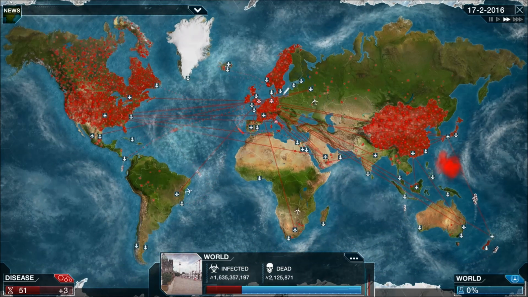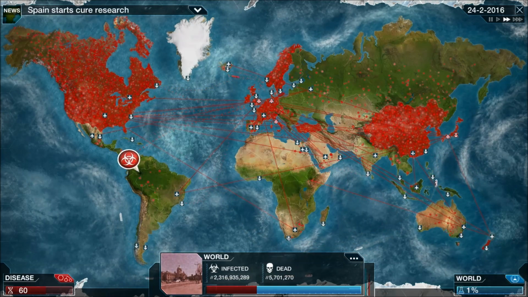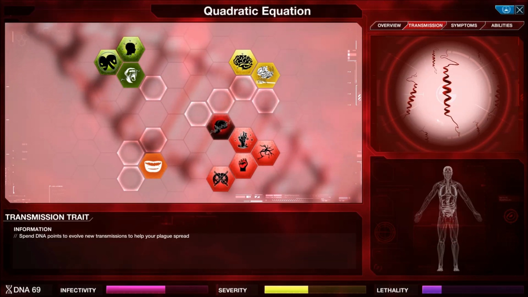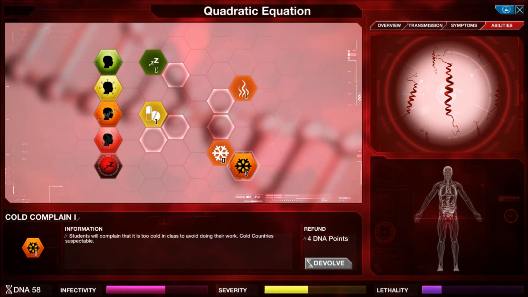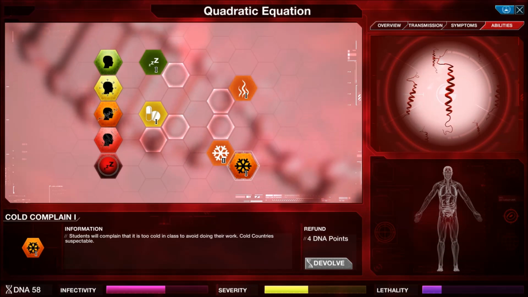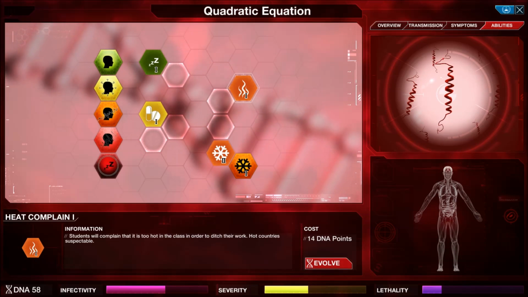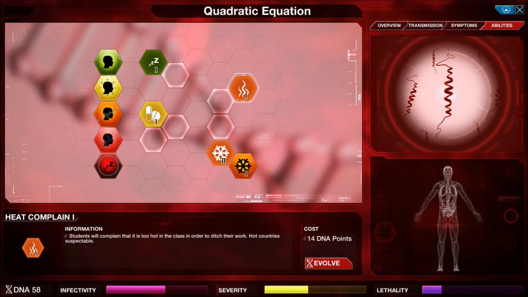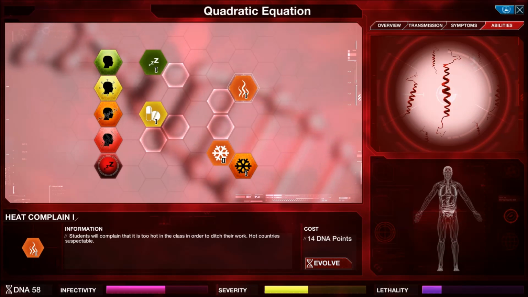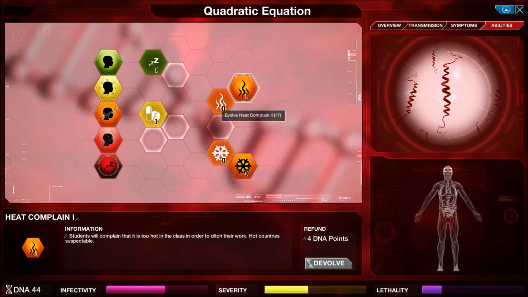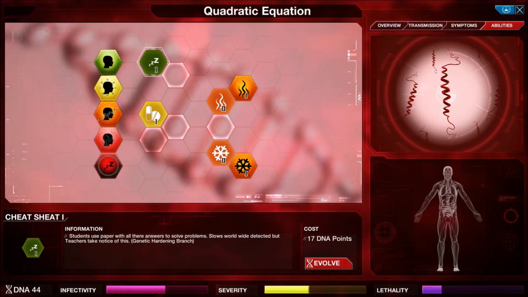We need to spread. Paranoia has mutated. Less chance of people going to the doctors. Right. Quickly, let's get us some cold resistance. Students will complain that it's too cold in class to avoid doing their work. Cold countries susceptible. Heat complaint. Students will complain that it's too hot in class in order to ditch their work. Hot countries susceptible. Or suspectable. I think they mean susceptible. Just possibility.